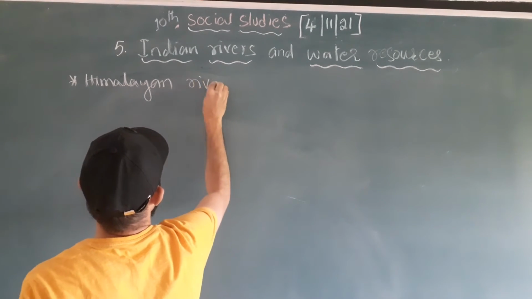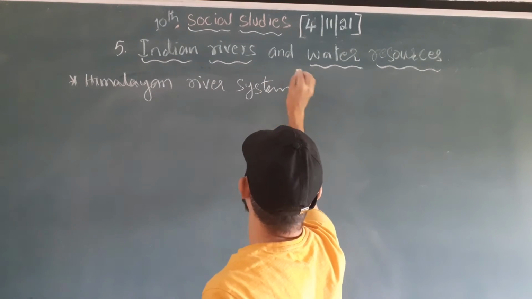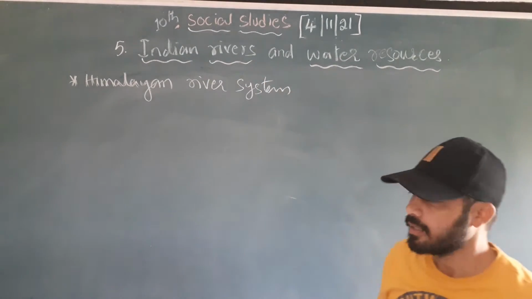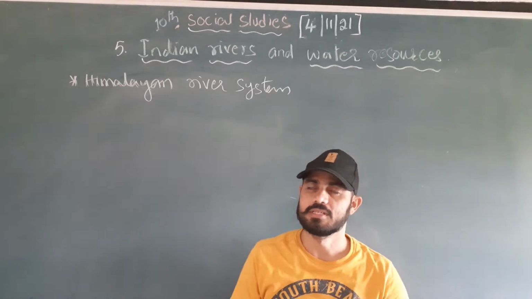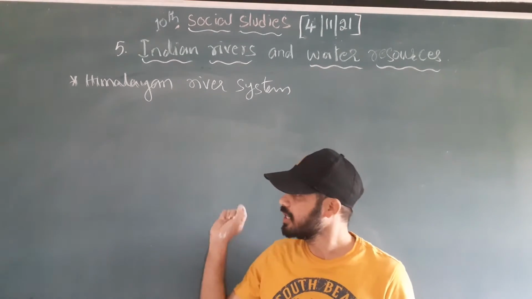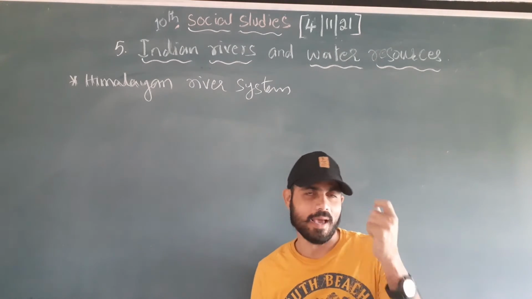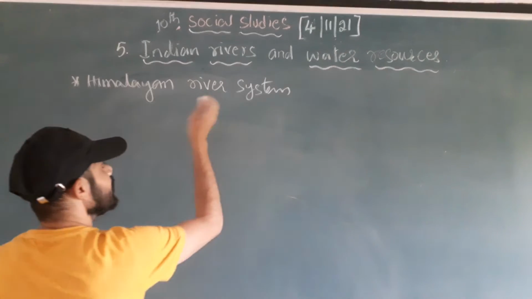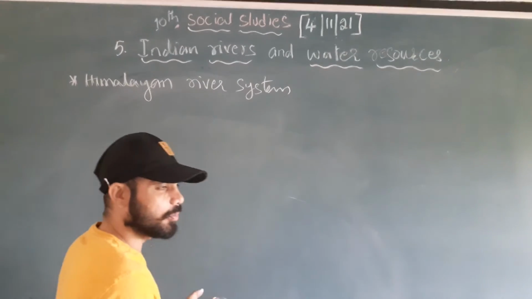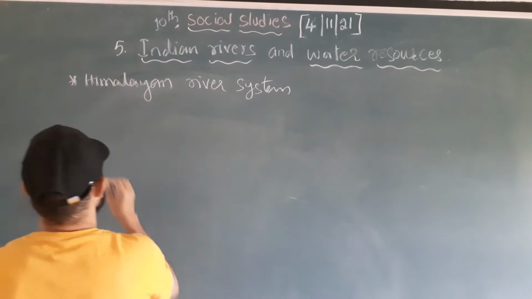Himalayan river system. See, the Himalayan rivers have special characteristics. What were the characteristics? First, how many rivers do we have in the Himalayas? We have many rivers in the Himalayas, but among them we have three major rivers.